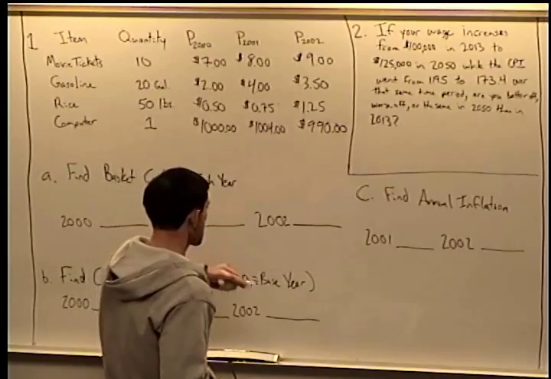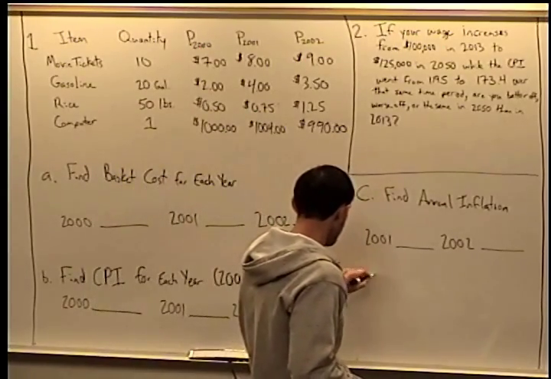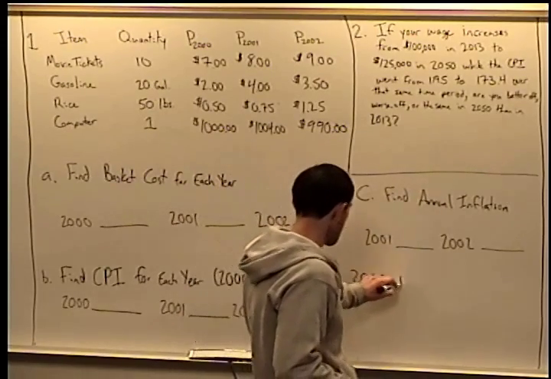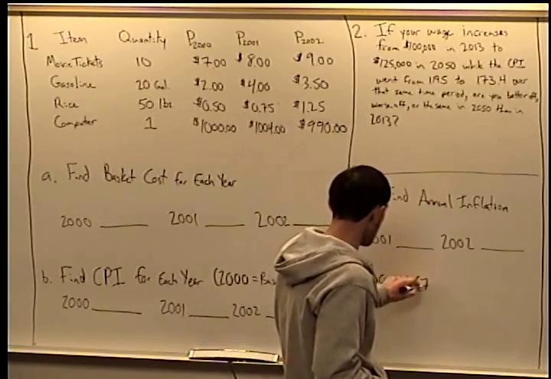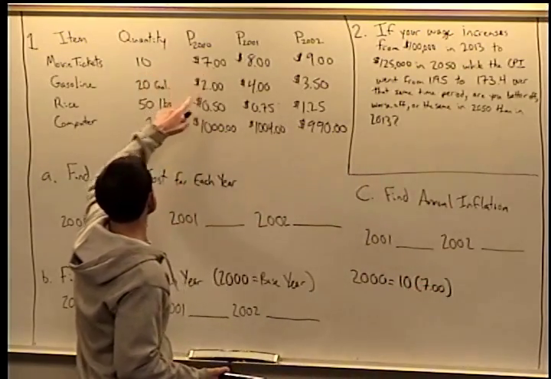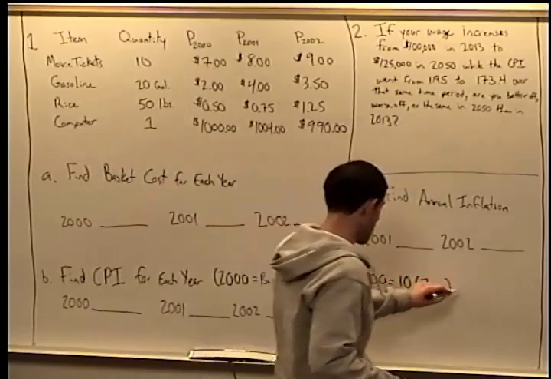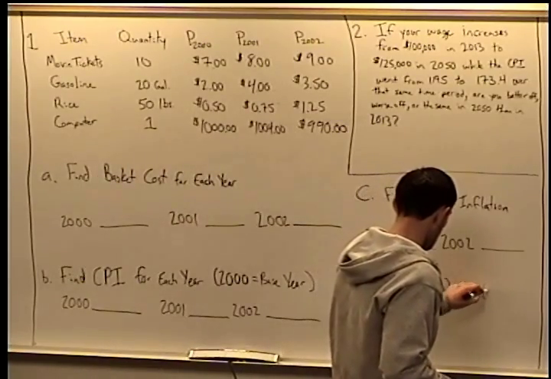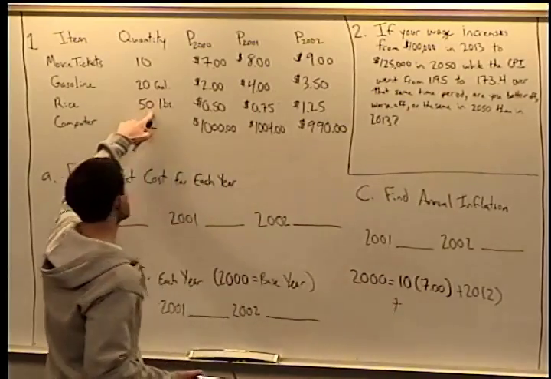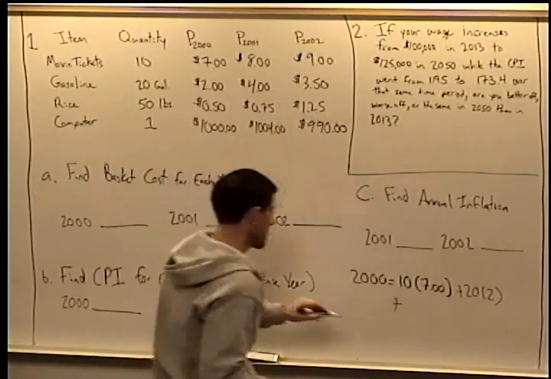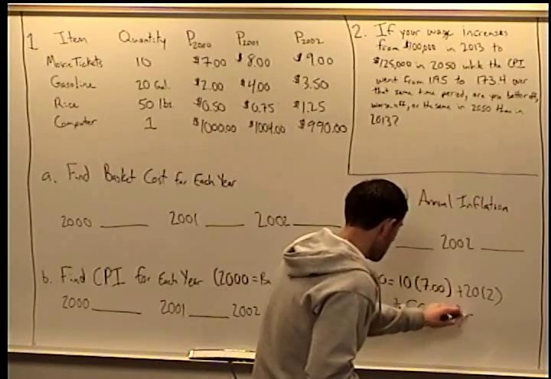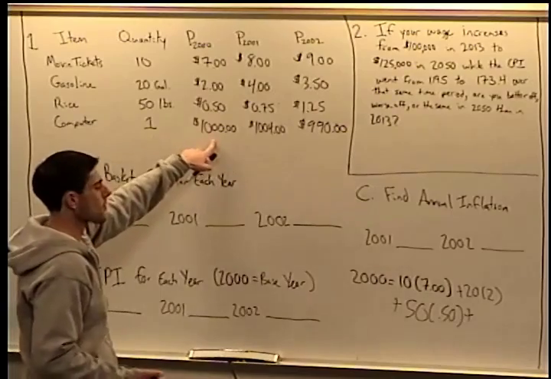So in 2000, that's going to be equal to 10 times $7, this times this, plus 20 times 2, plus 50 times 0.5, plus 1 times 1,000.